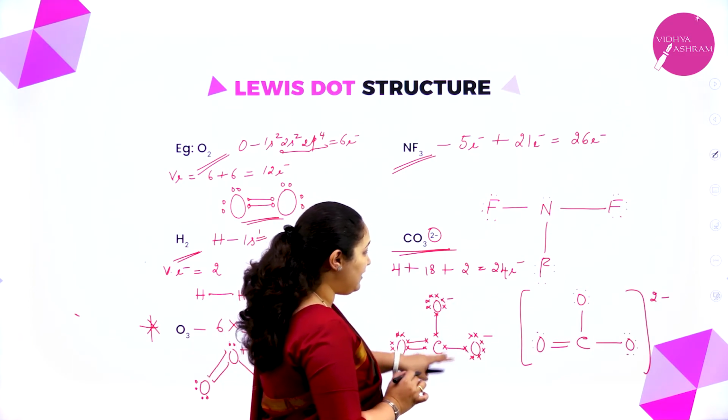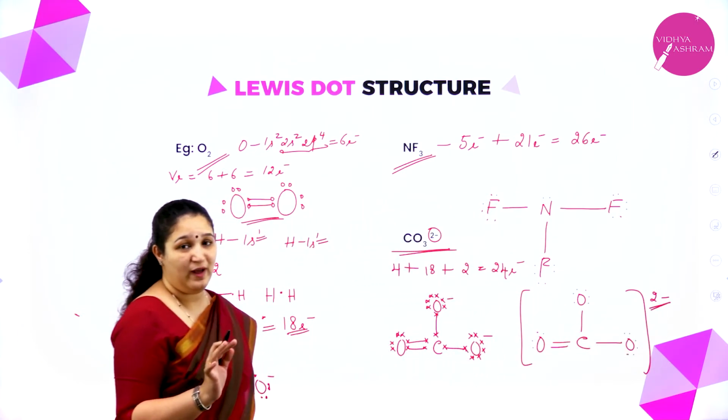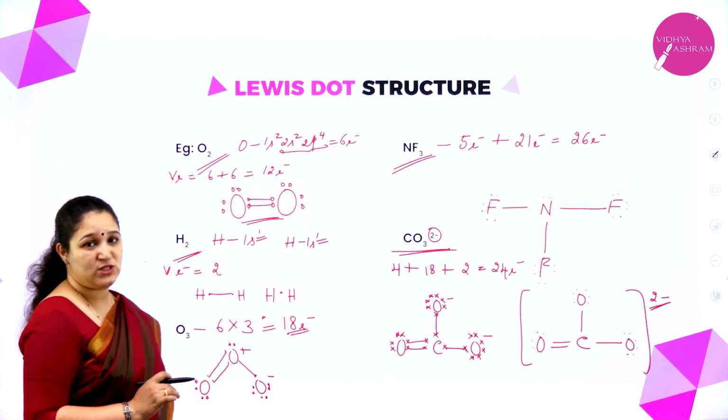So these two negative charges only I am putting here outside. Okay. So I hope you have understood how to write the Lewis dot structure.